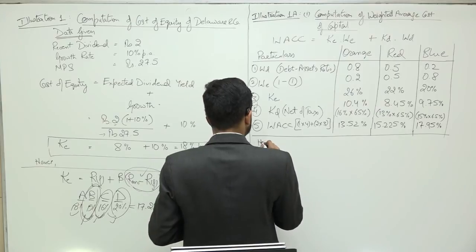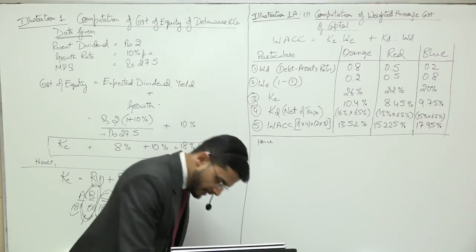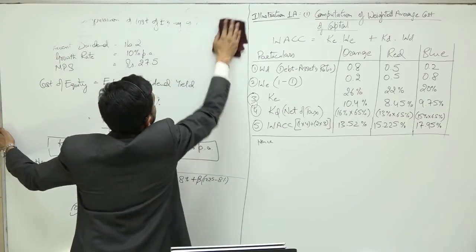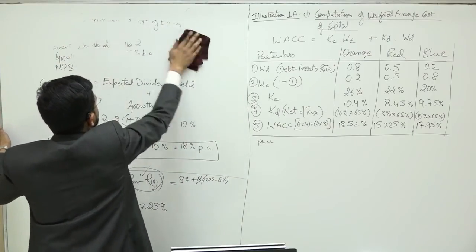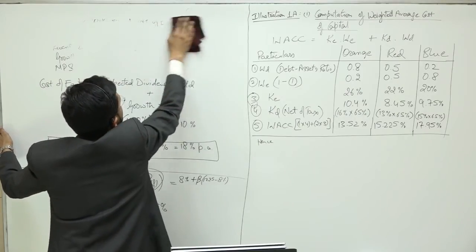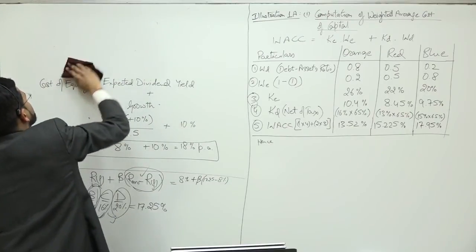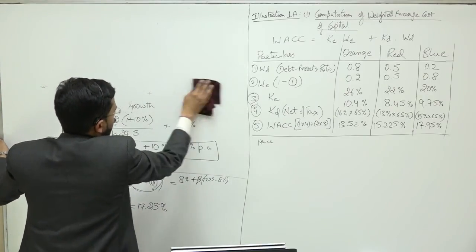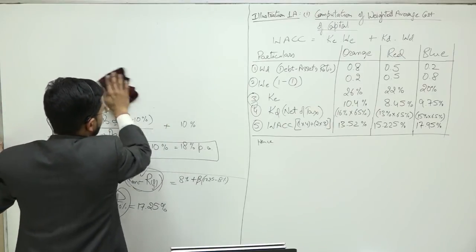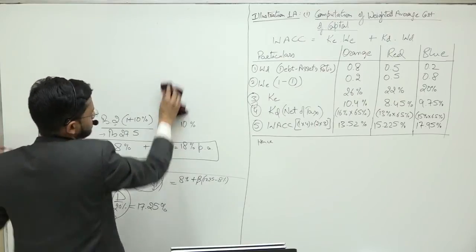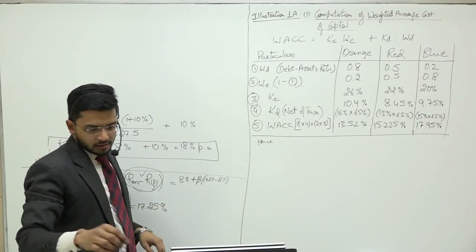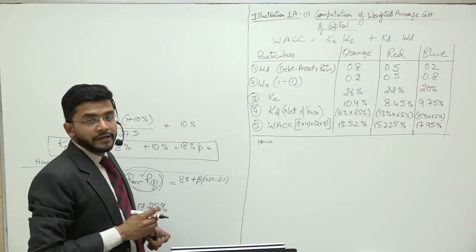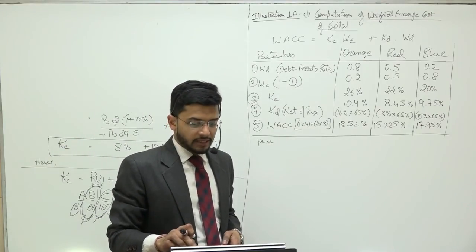Please write: hence, the weighted average cost of capital of orange, red and blue is computed as 13.52%, 15.225% and 17.95% respectively.